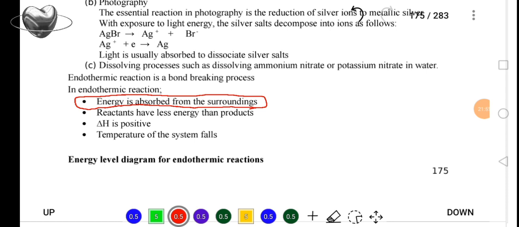Why? Because on the reactants, the energy being absorbed will be used to break the bonds in the reactants. Therefore, the reactants are not going to have that energy because it is going to be used to break the bonds between them. But in the products, we are going to have bond formation, meaning those products will have greater energy. That's the reason why, when we calculate the energy change, if the reaction is endothermic, the enthalpy change will always be positive.